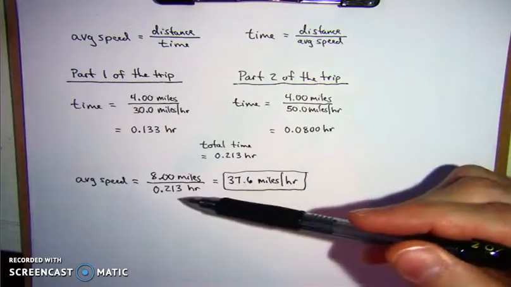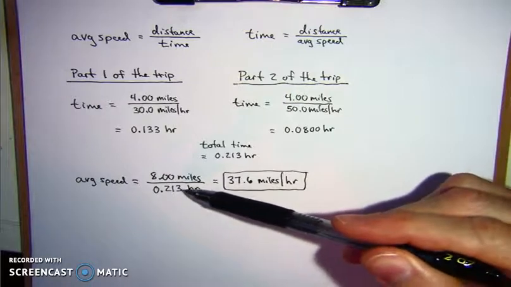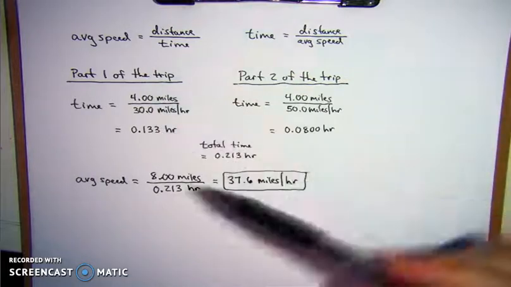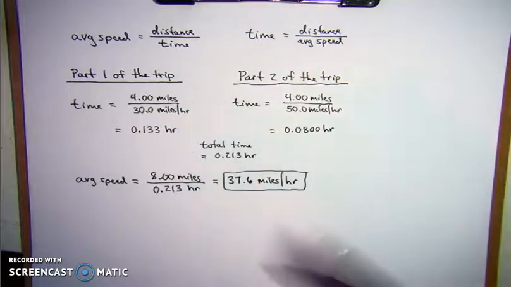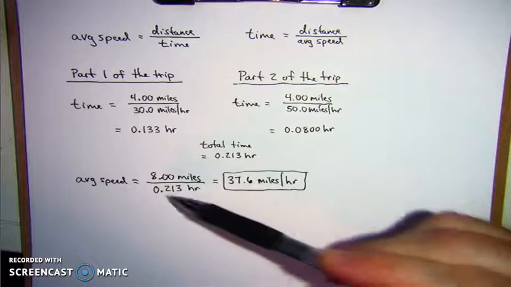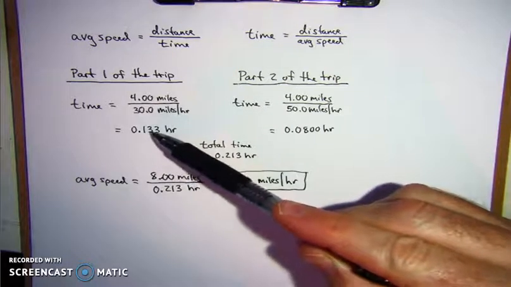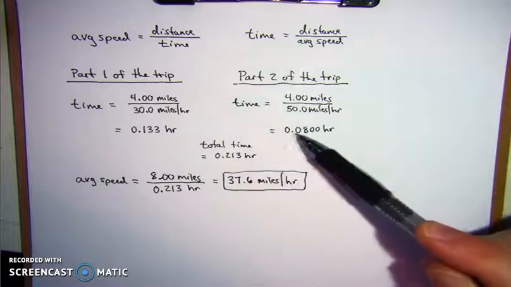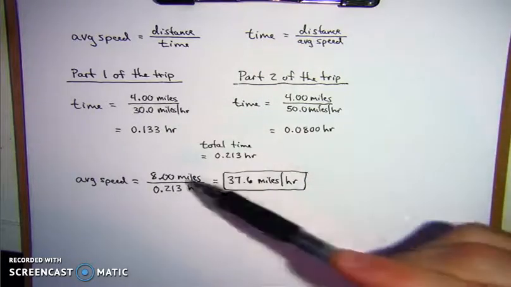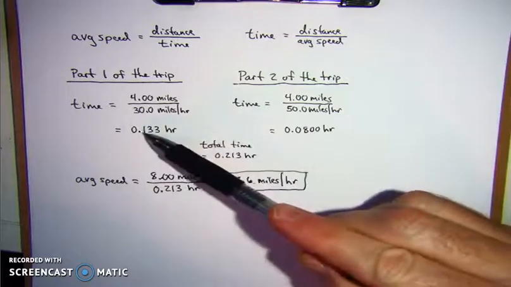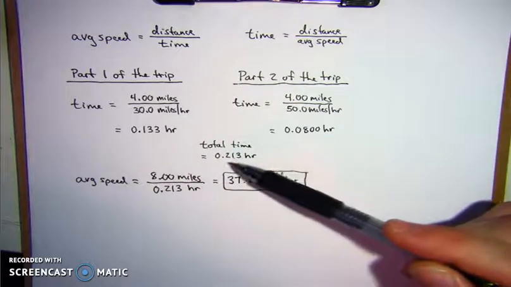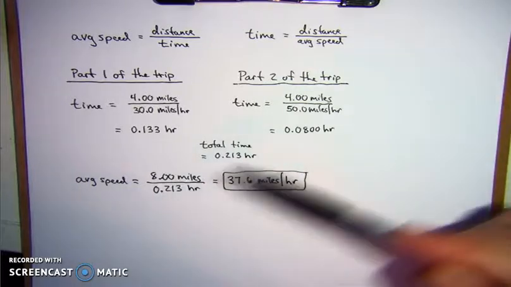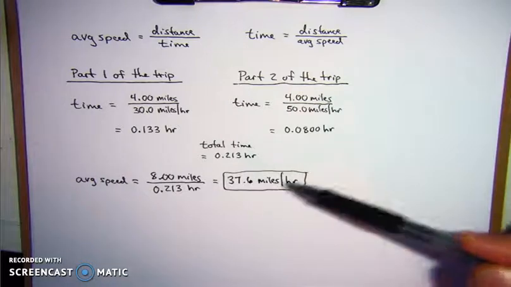And if you can keep the figures in your calculator, if you are very good at calculating and not having to write it out step by step and can calculate all the way to the end, you'd get 37.5 miles per hour, because this answer right here was 0.133333333 continuing 3. This was 0.08. So if you had 0.08 plus 0.1333333 several 3's, you'd have 0.2133 continuing 3. And under here you'd have that, which would give you 37.5 miles per hour.